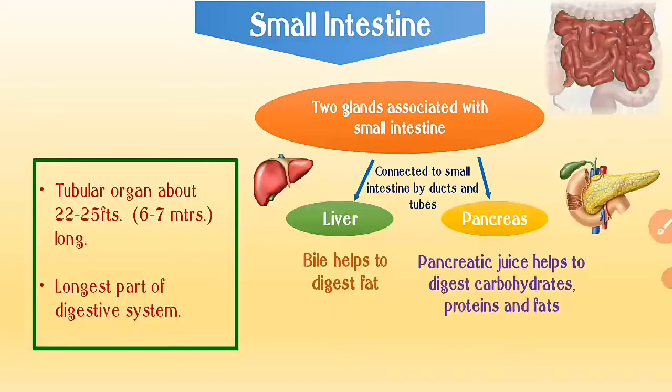After the stomach, the food goes to the small intestine. It is a tubular organ which is about 6 to 7 meters long. It is the longest part of the digestive system. It is associated with two glands, the liver and pancreas, which are connected to the small intestine by ducts or tubes. The liver secretes bile which helps in the digestion of fat, and the pancreas secretes pancreatic juice which helps in the digestion of carbohydrates, proteins and fats.